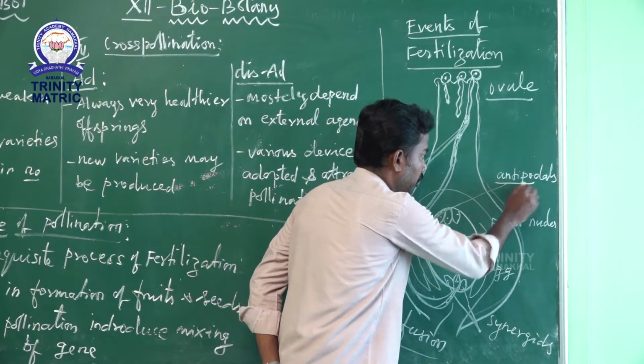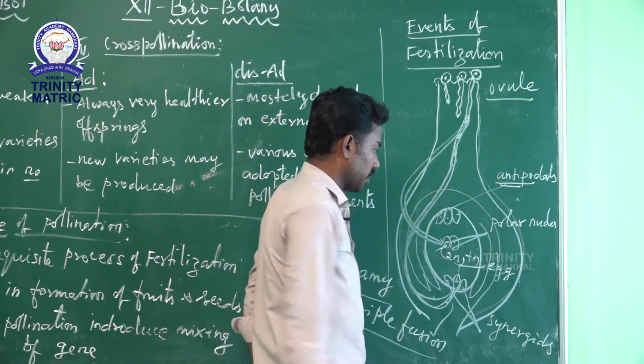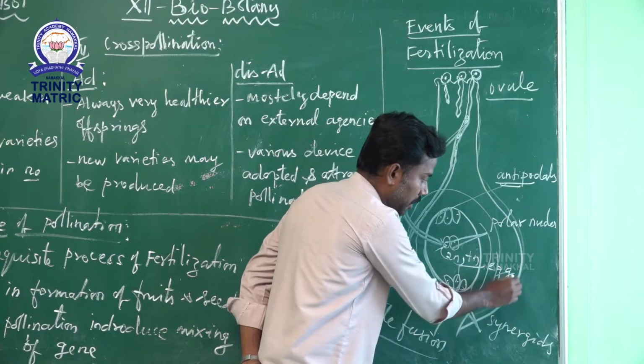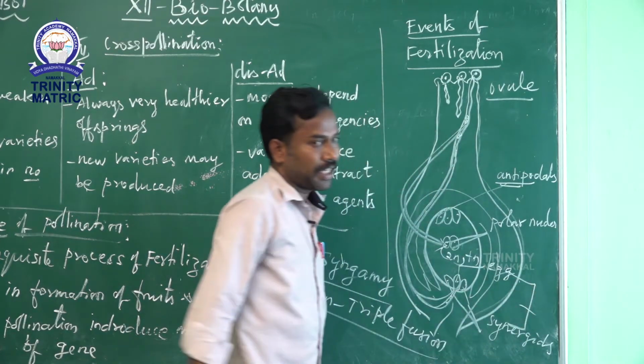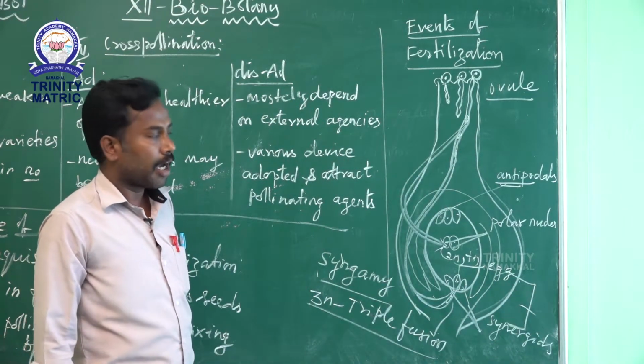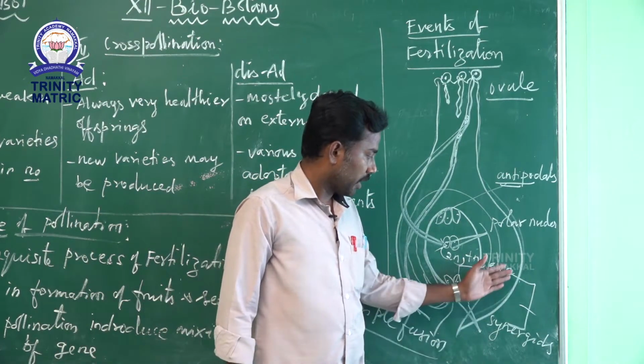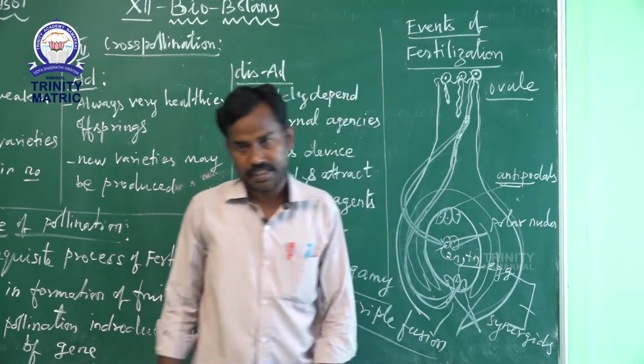These three are the antipodal cells. Then the egg cell and synergids, these two combine to form the egg apparatus. What is that? Egg apparatus. The egg apparatus includes the egg cell and two synergids.